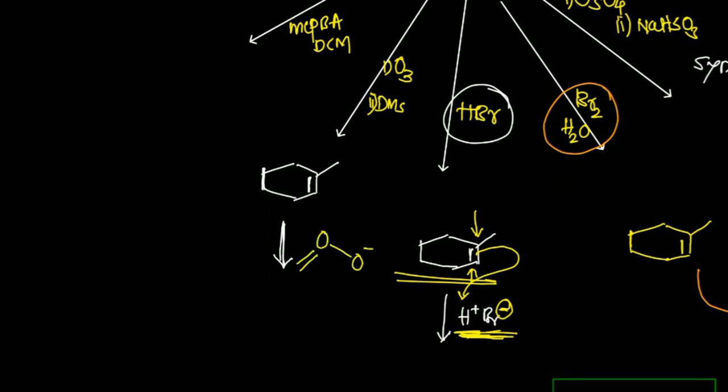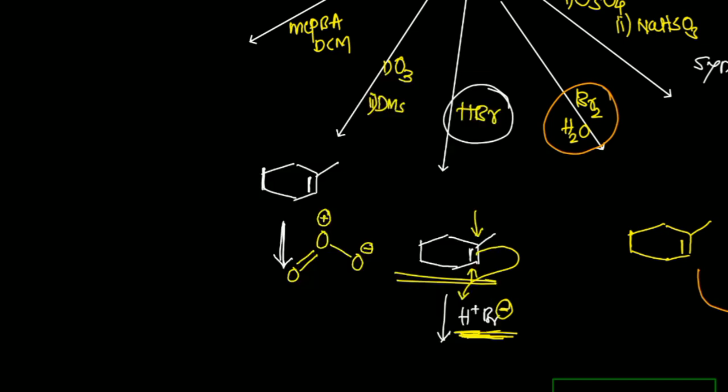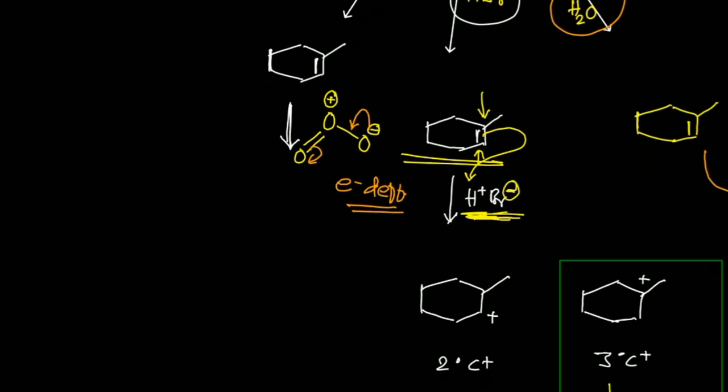So, this is the structure of ozone. If you see the chemistry of ozone, at the center of the molecule there is a positive charge, and at the end there is a negative charge, and you can also see the resonance of this molecule. What is resonance? A change in the position of pi electrons within the molecule. You know that when ozone reacts with an olefin, ozone is an electron deficient reagent, right? That means it will only oxidize electron rich olefins.